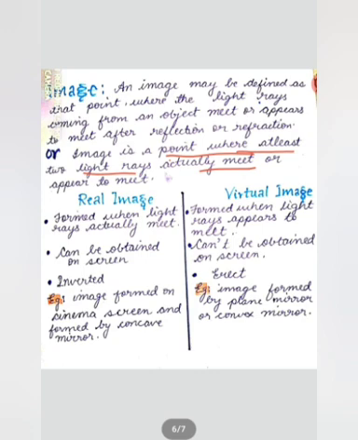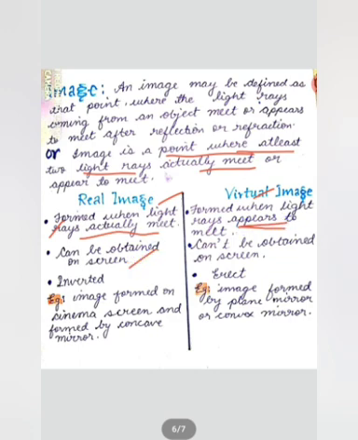Difference between real and virtual image: as I have told, images are of two types, real and virtual. So a real image is the image formed by light rays when they actually meet, and a virtual image is the image that is formed when light rays appear to meet.